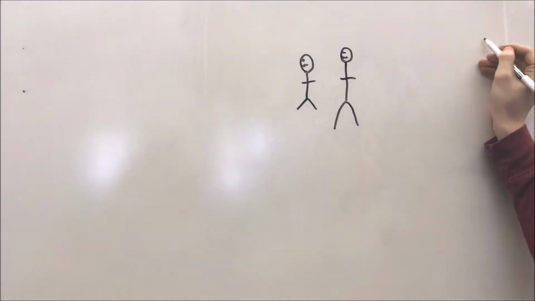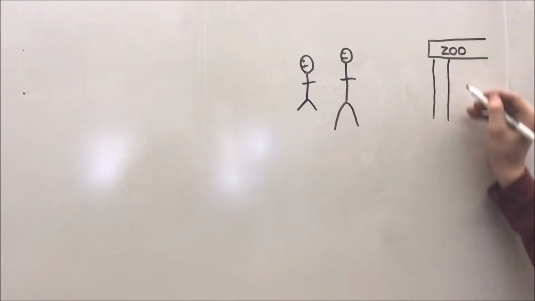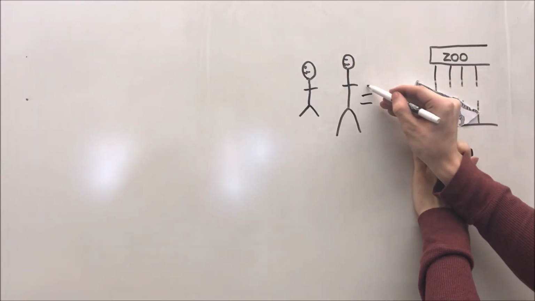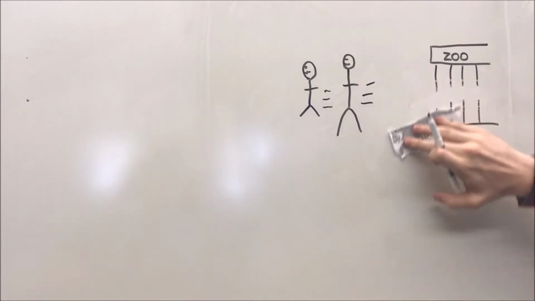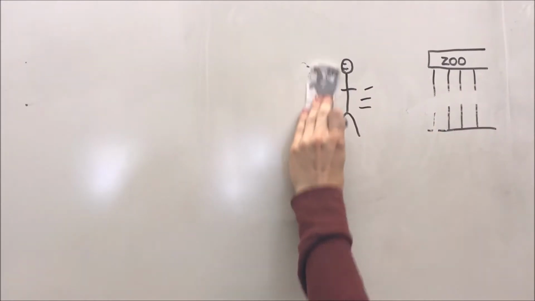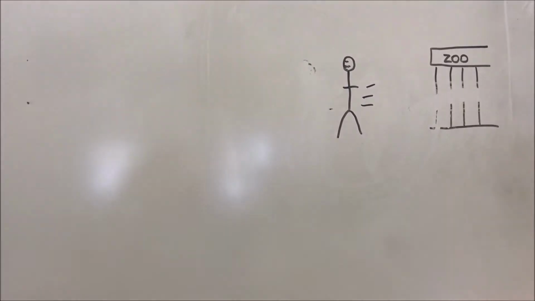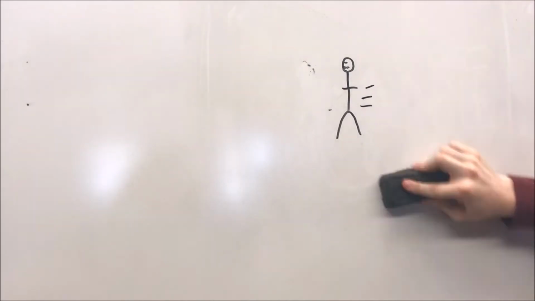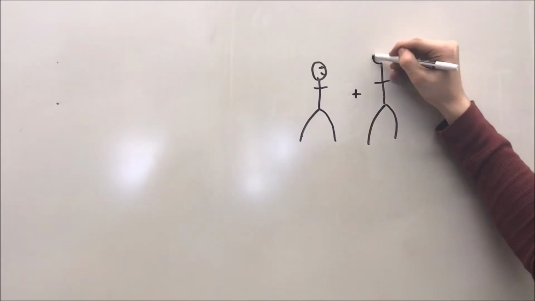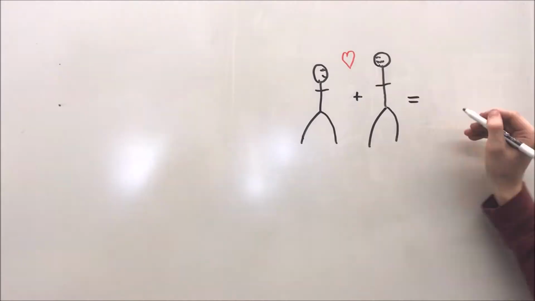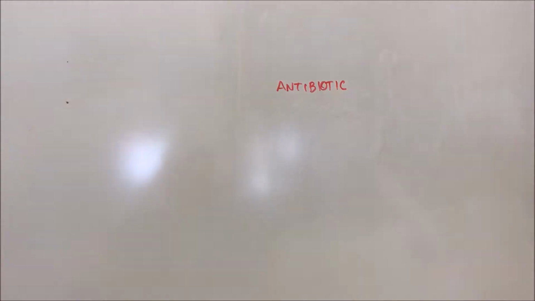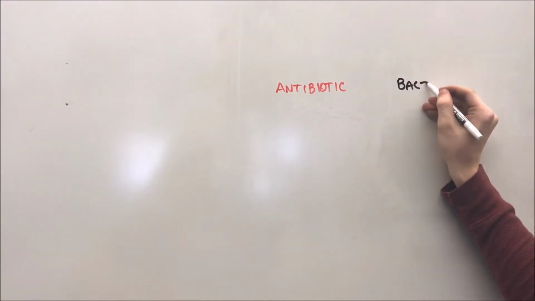Say two friends, one short and one tall, are out on a casual jog when suddenly a vicious tiger escapes from the nearby Atlanta Zoo. For the sake of the example, let's say that the person with the long legs is able to outrun the person with the short legs, leaving them behind to deal with the vicious tiger. The person that escaped is able to live on and potentially fall in love with an ideal mate to make long-legged babies. In this example, the escaped tiger is the antibiotic, and the two friends are the bacteria.